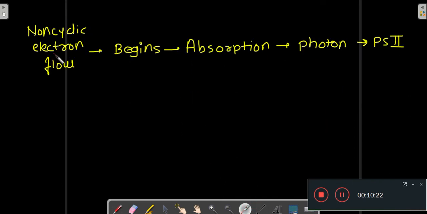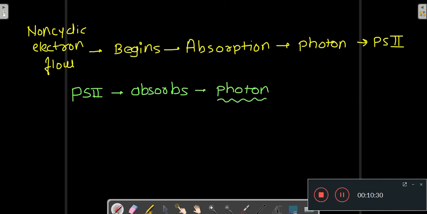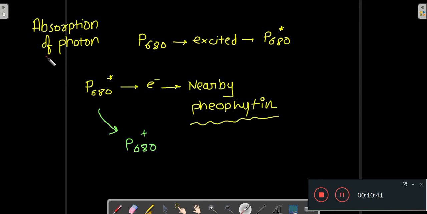Now the non-cyclic electron flow begins when there is absorption of a photon by PS2. So your PS2 absorbs a photon, and that is how your non-cyclic electron flow starts. Upon the absorption of a photon by PS2, that is photosystem 2, the P680 becomes excited.